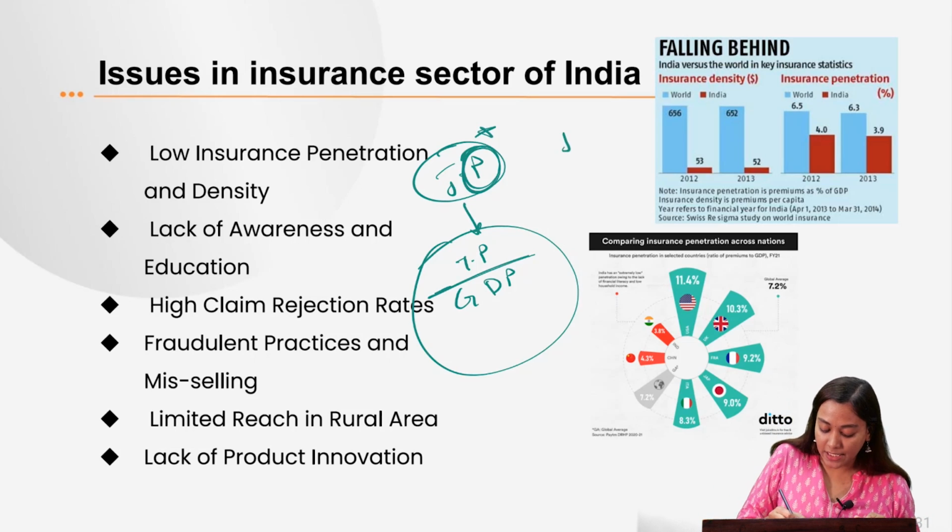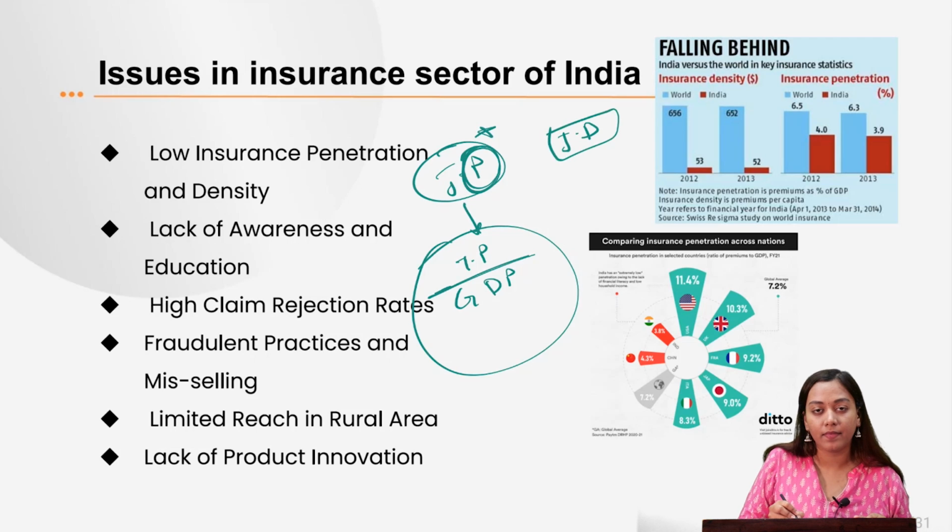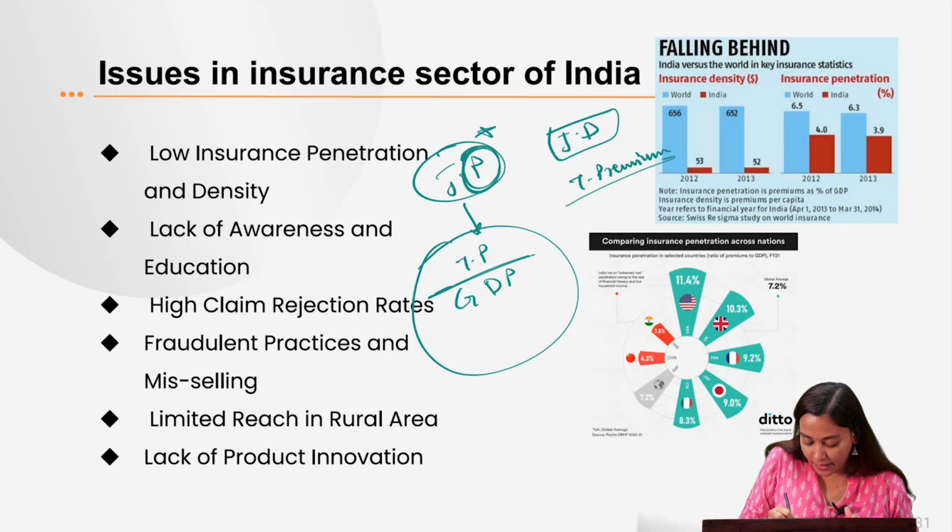The second term is insurance density. Now, you must have guessed it right, that this is the total premium subscribed in my country upon the total population.